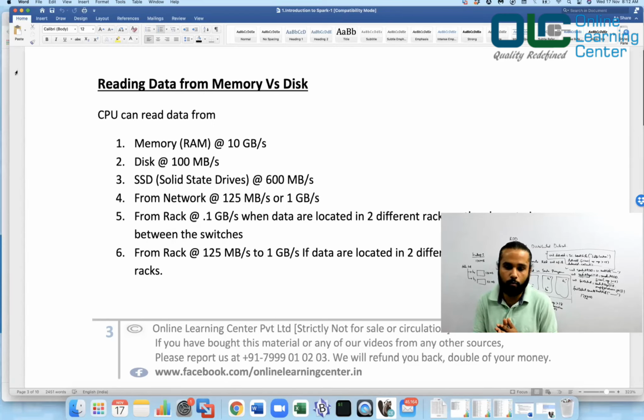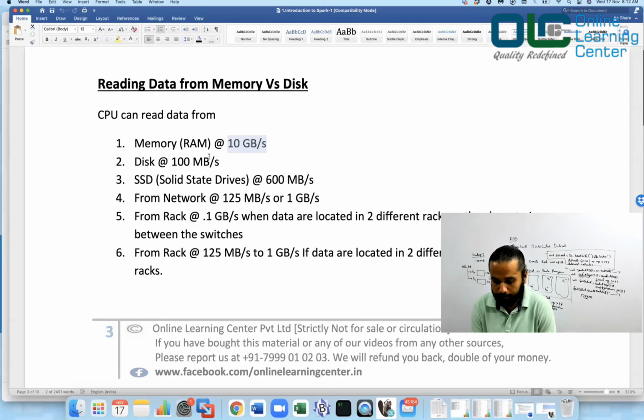So no matter what programming language you are using, the core, the CPU, is something that actually processes your data. Now a CPU can read the data from memory at this speed, 10 GB per second. If you are reading the data from memory, that would be this fast. At any given 1 second, it can process 10 GB of data.